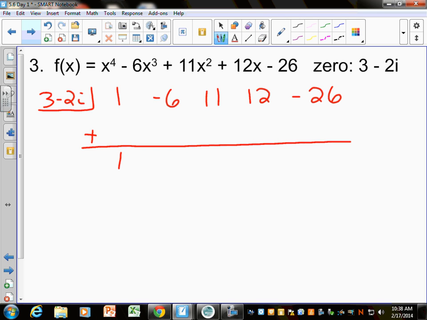But the first step's easy, right? Bring down the 1, and 1 times this is going to be 3 minus 2i. And then combine this stuff. You can combine negative 6 plus 3 is negative 3, and then you just bring down the minus 2i. I'm just adding these together. Negative 6 plus 3 is negative 3. And now I have to FOIL this with this, right? Like I have to take 3 minus 2i times negative 3 minus 2i, and you got to FOIL that.